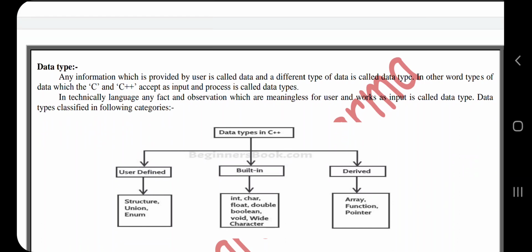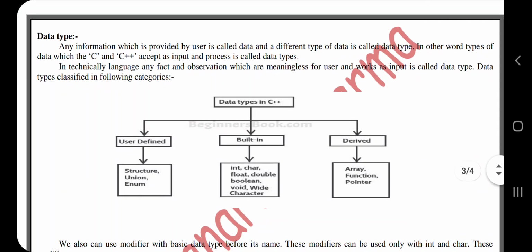Data type. Any information which is provided by the user is called data, and a different type of data is called a data type. In other words, the types of data which C and C++ accept as input and process are called data types. In technical language, any fact and observation which is meaningless for the user and works as input is called data. Data types are classified in the following categories, which are given below.